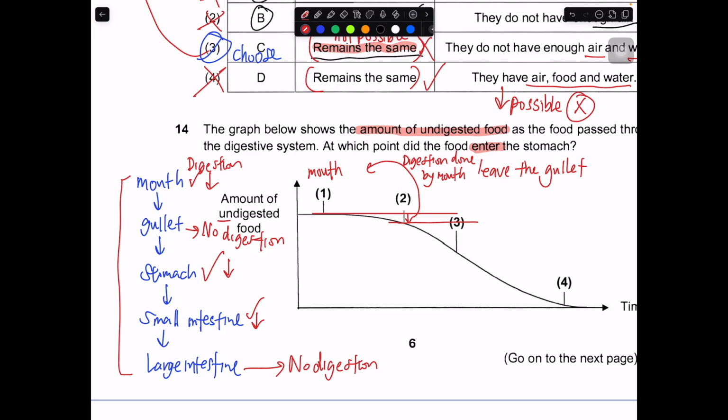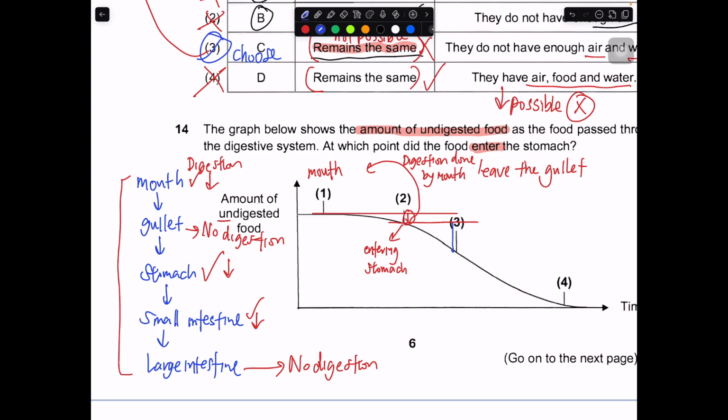Because it will probably pass through the gullet. The undigested food mixed with digested food will pass through the gullet. Then after that, it will just enter the stomach. So actually this decrease, since it's done by the mouth, we can say that this part is just entering the stomach.